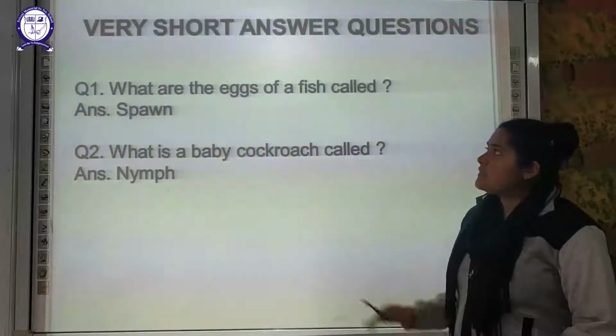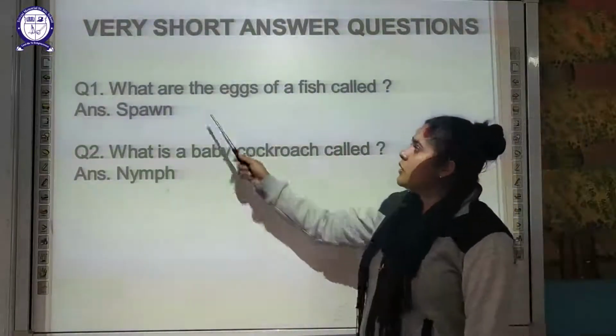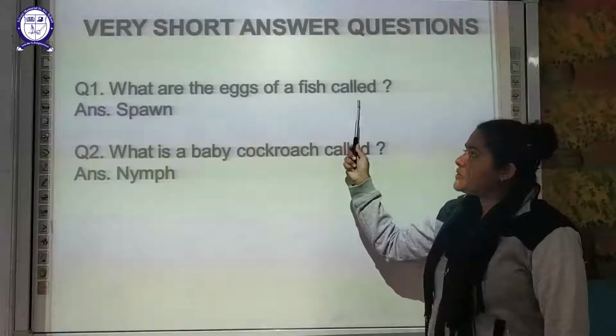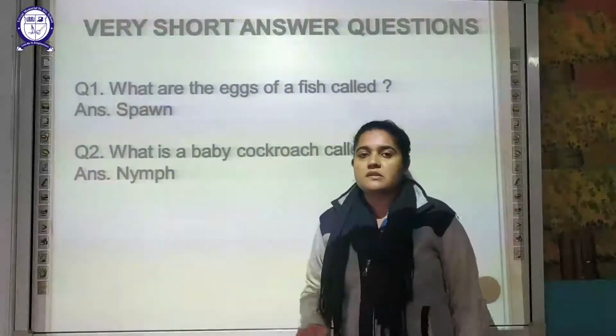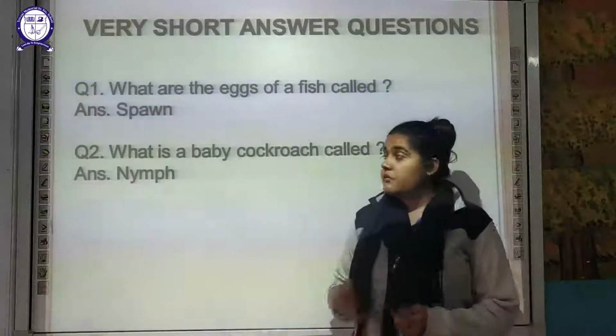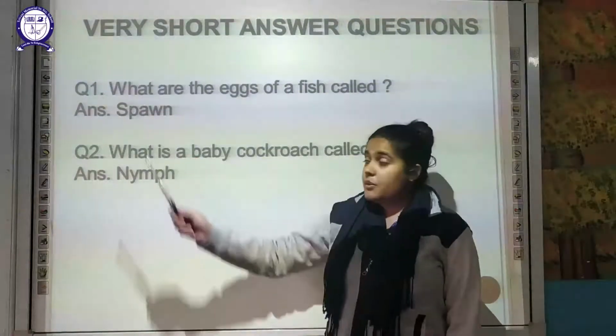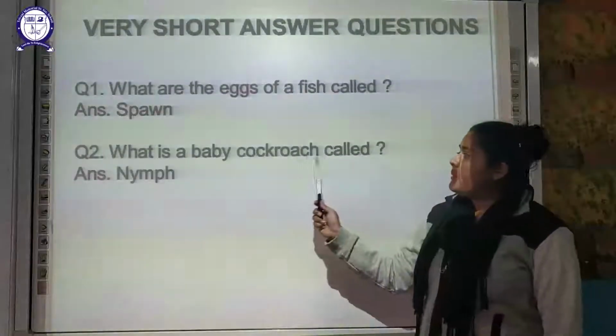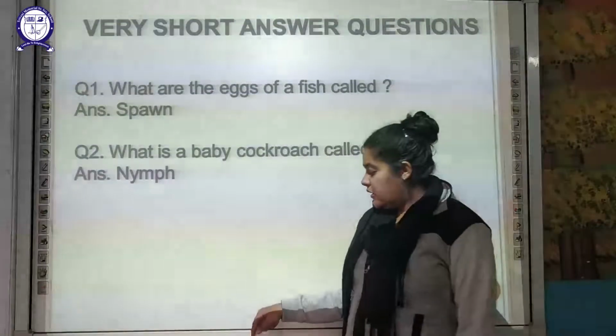Now moving on to the next, that is a very short answer question. What are the eggs of a fish called? The fish we have discussed in the video. The fish is going to lay thousands of clusters of eggs and they are called spawn. Next is, what is the baby cockroach called? It is called a nymph.